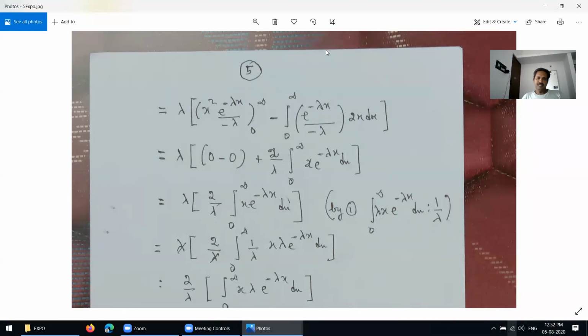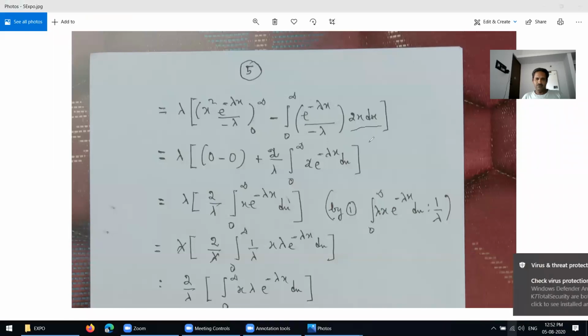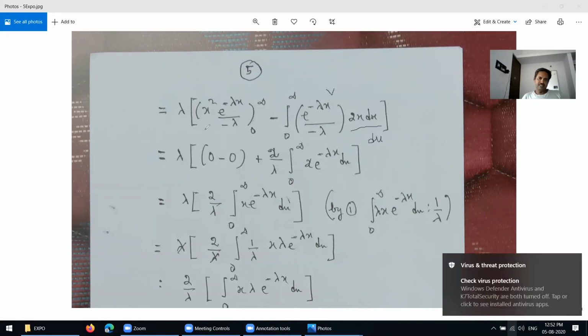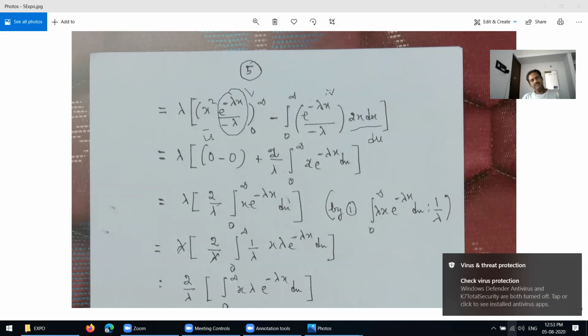This one is du, this one is v, and this one is u. The total value, this entire value, is nothing but b.